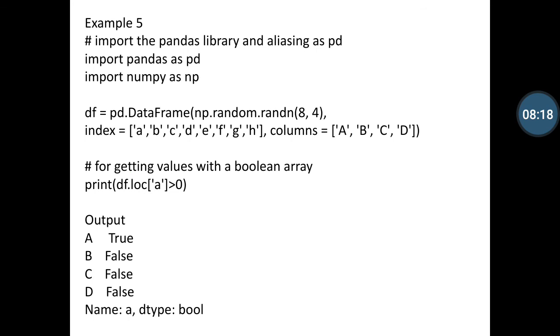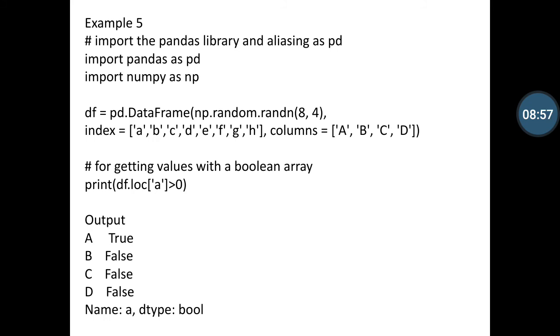And then after, example 5 is basically defining getting values with a boolean array. First of all, we import the libraries, and then define the data frame with pd.DataFrame, np.random.rand(8,4), with index values a to h and column values a to d. And for getting values, I am defining a comment: getting values with a boolean array. So that's why I am defining the statement print df.loc, and you can notice that in the list